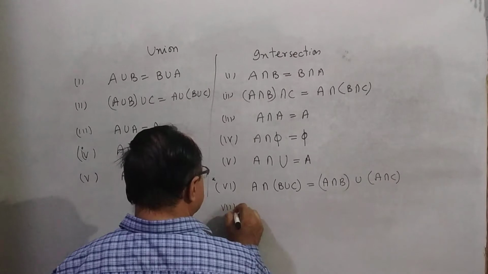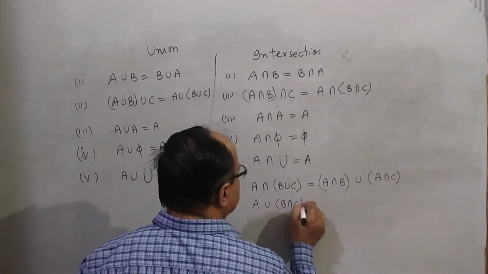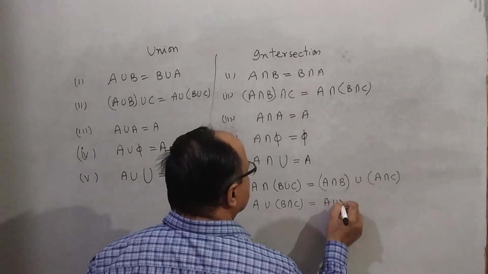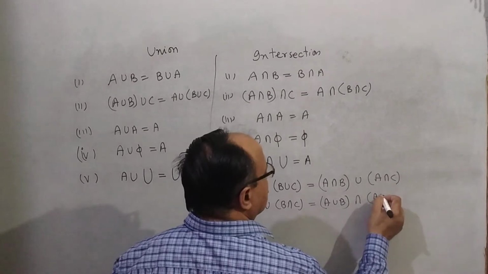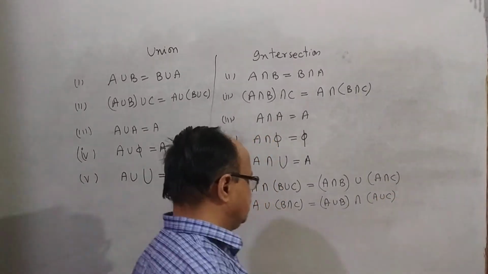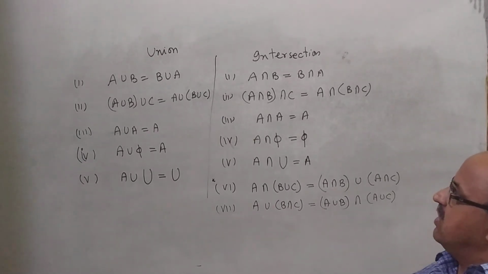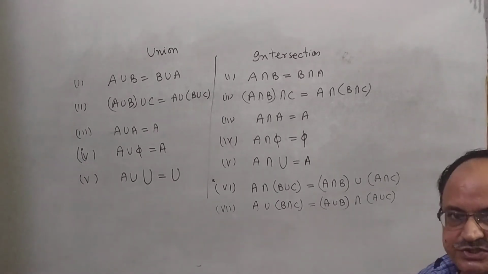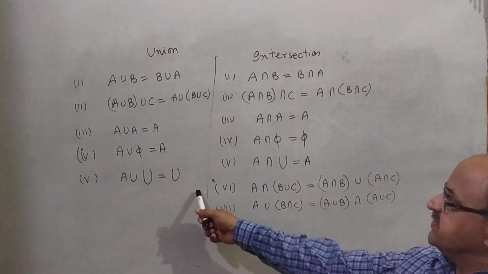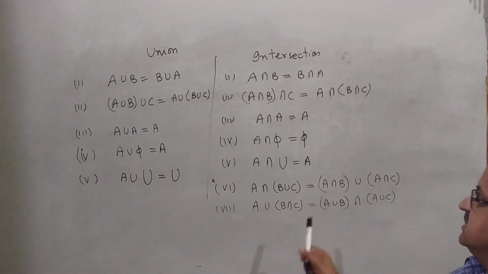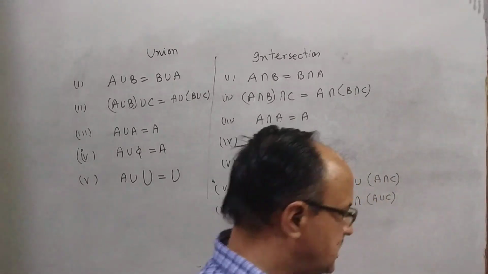And then the next, you can say A union (B intersection C) is equal to (A union B) intersection (A union C). Clear? So these are the properties of union and intersection. These are the operations of union and these are the operations of intersection. Clear?